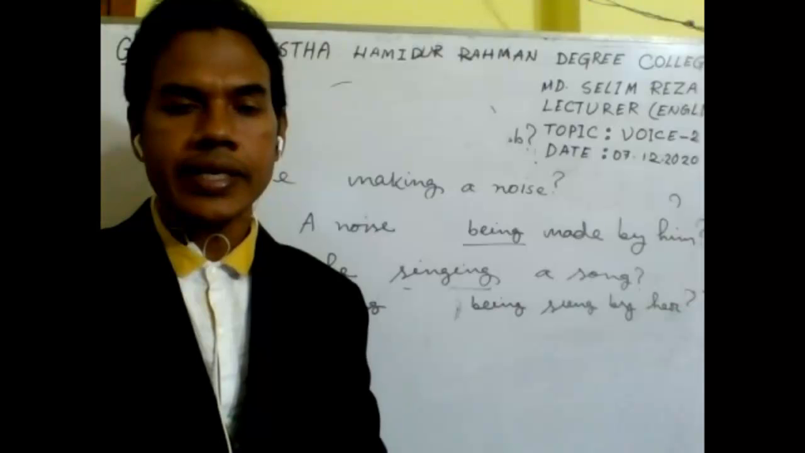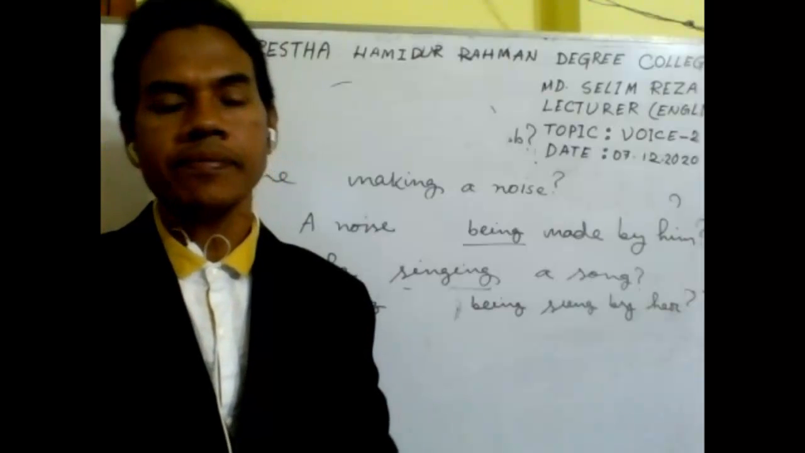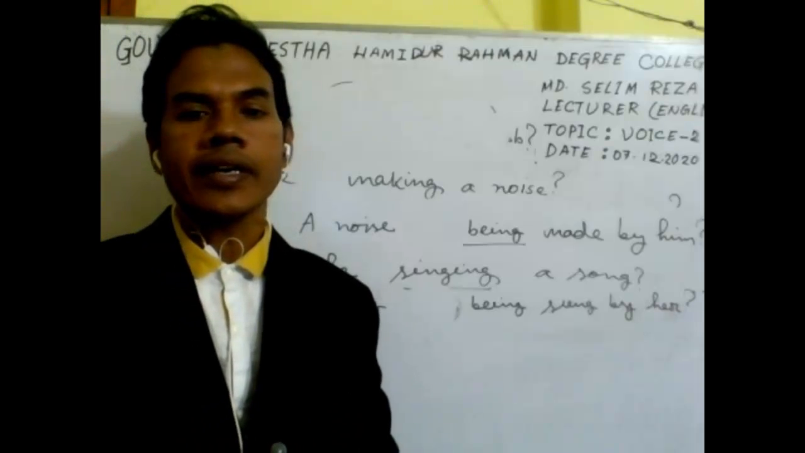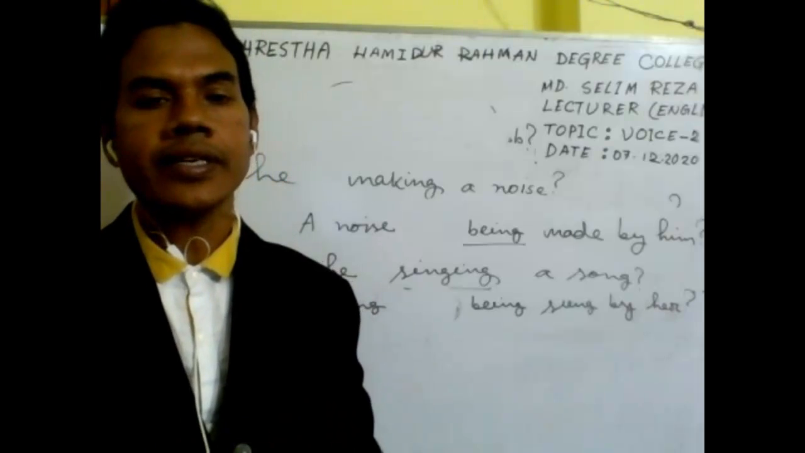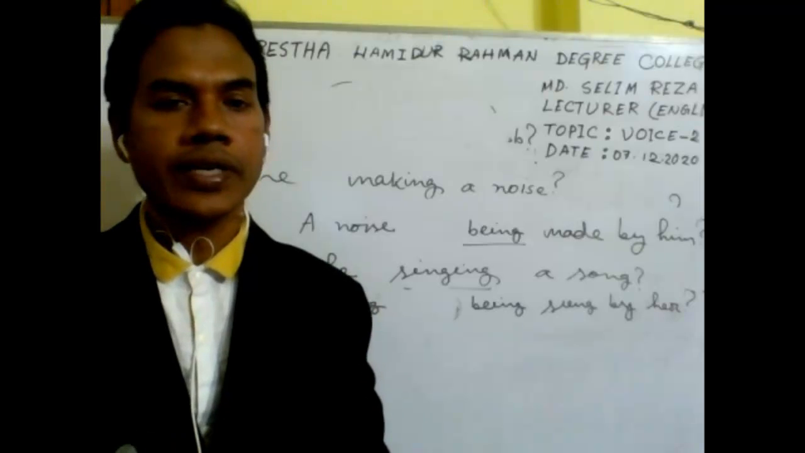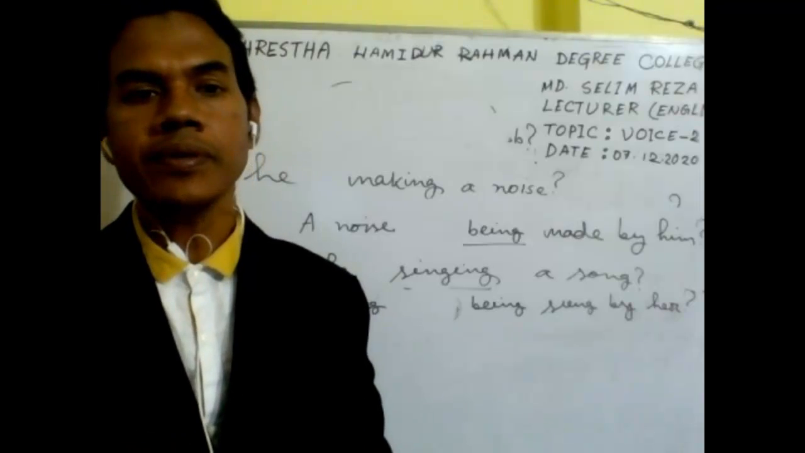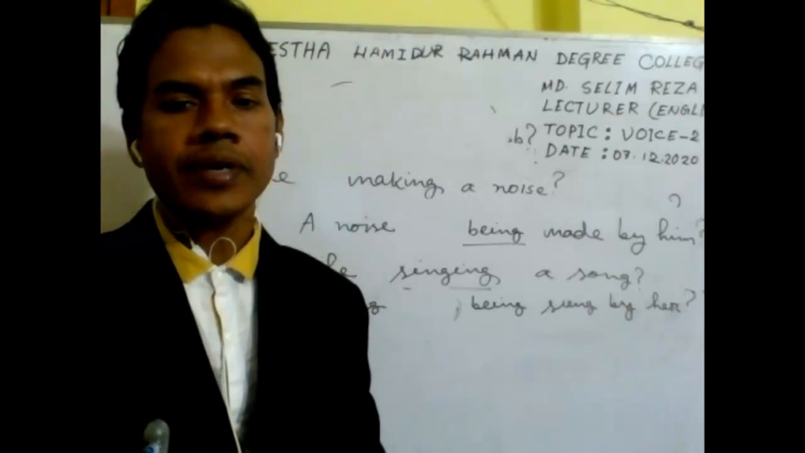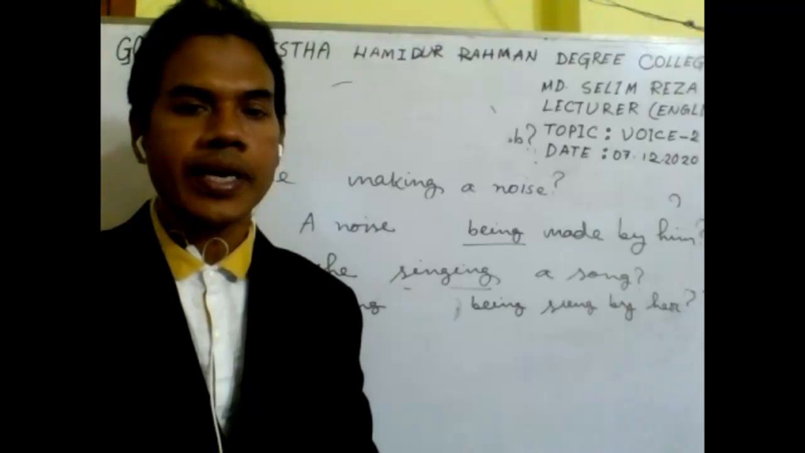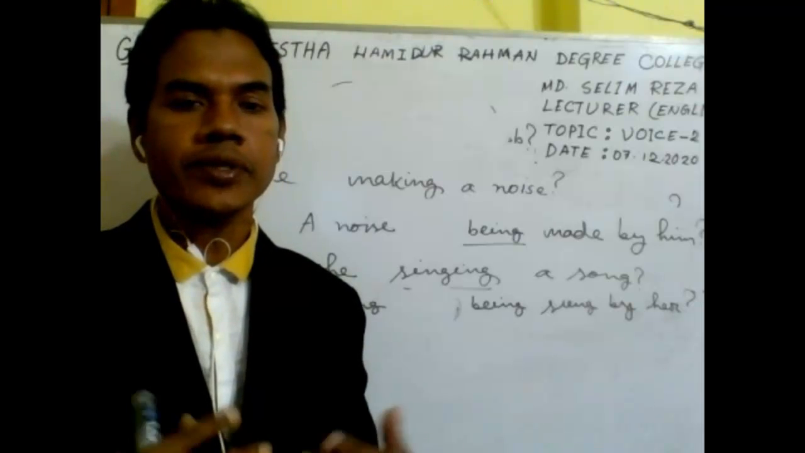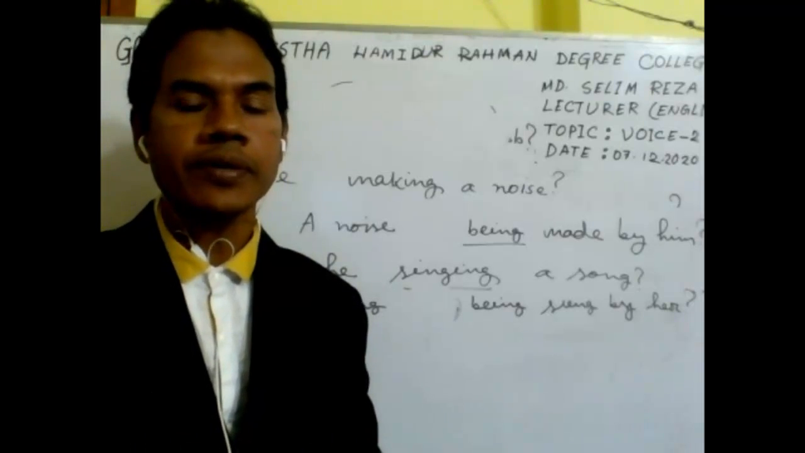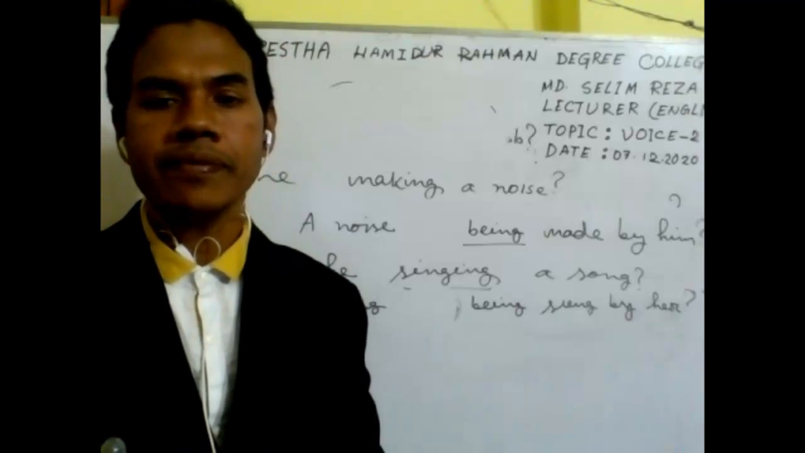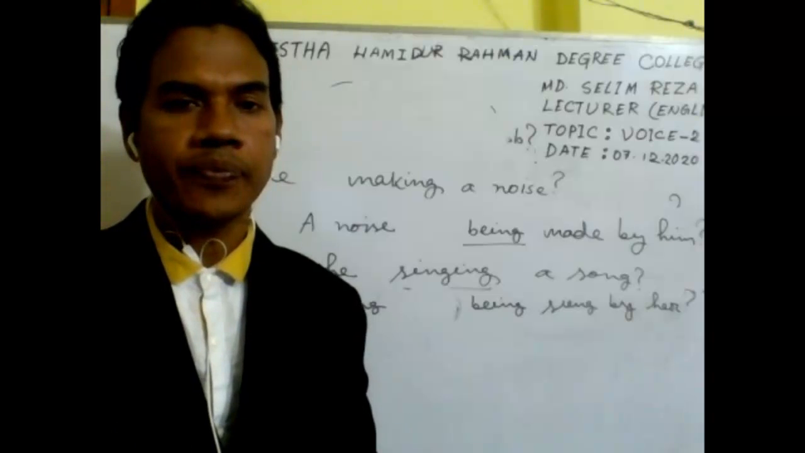So I think I have made you understand how you can change the voice in interrogative sentences from active to passive, especially using the auxiliary verb before the subject. In my next class, I will try to make you understand how you can change interrogative sentences from active to passive using a WH word.